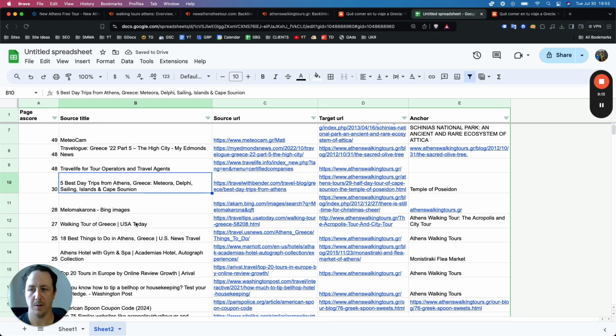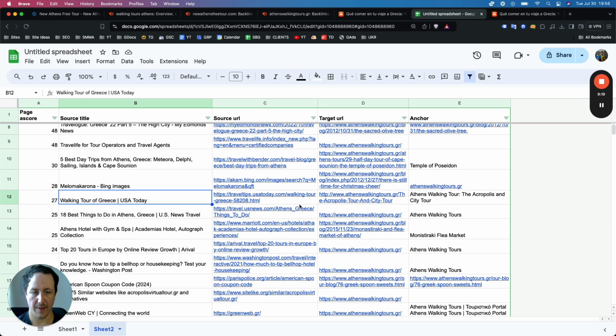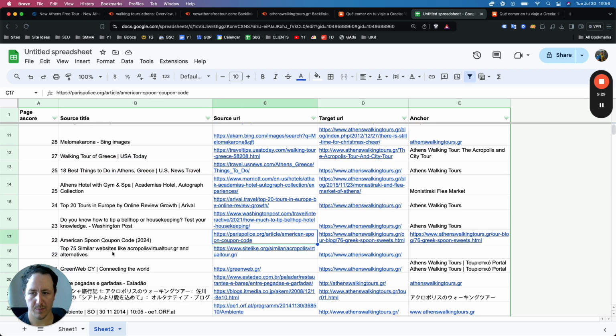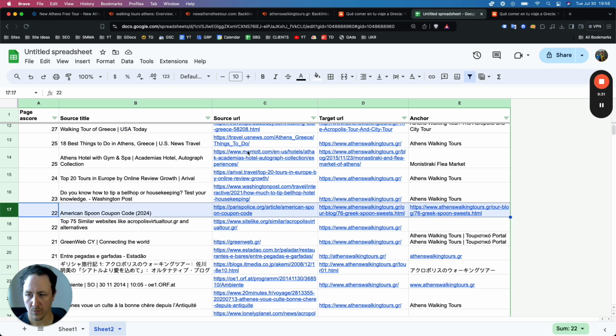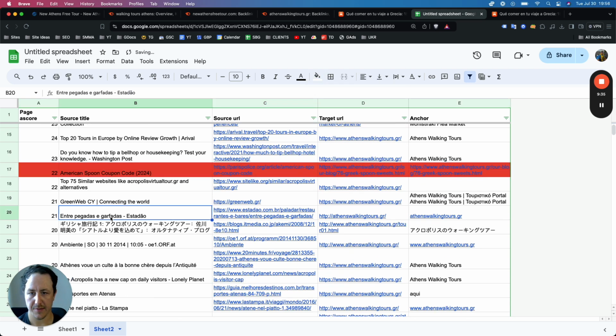And then from here, what you need to do is actually start going through each of these URLs. A lot of them are not going to be relevant. Like, for example, unless you have a big budget, it's not going to be worth going for a USA Today URL or USA Today backlink. It's going to be the same with Marriott, or even Paris Police. This is also a link that doesn't matter. American Spoon coupon code, completely irrelevant, right? A lot of these are going to be irrelevant.